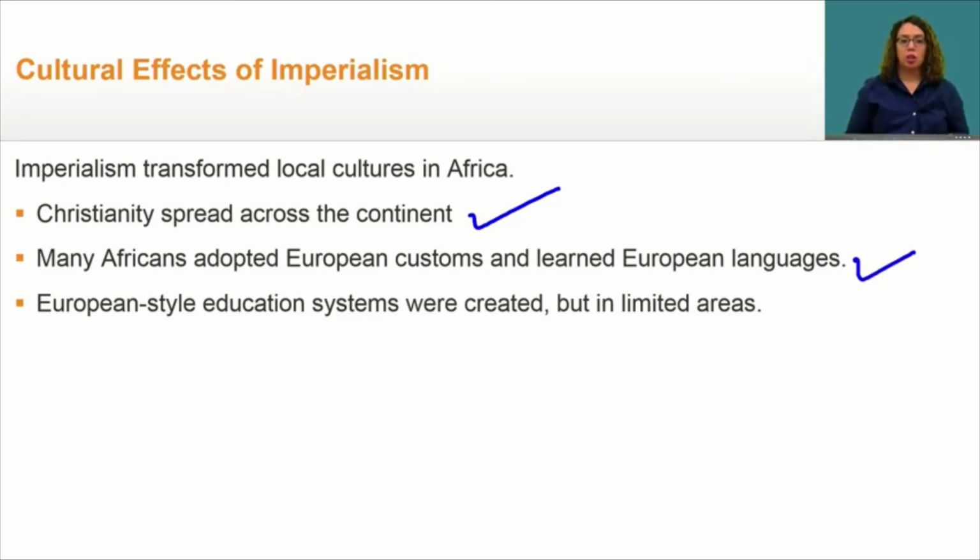Schools were also constructed, both missionary schools and colonial schools, increasing literacy and education levels in the continent, but only in some areas. This was actually one positive effect, as throughout Africa there was little formal schooling before the arrival of Europeans. Now let's turn to the political effects of imperialism.